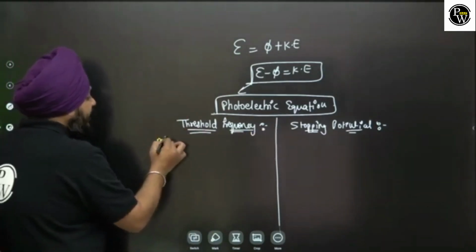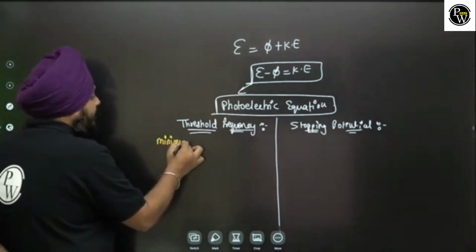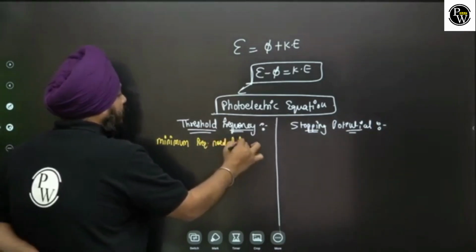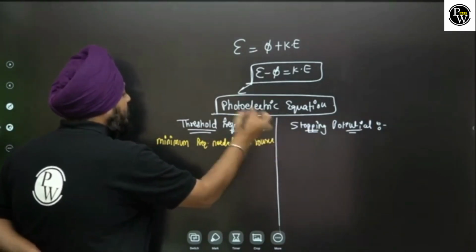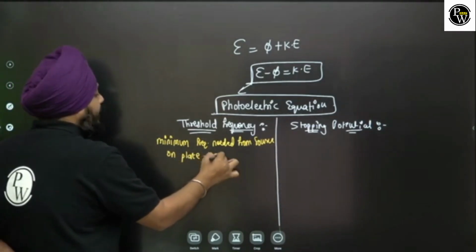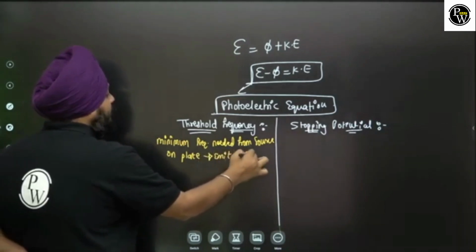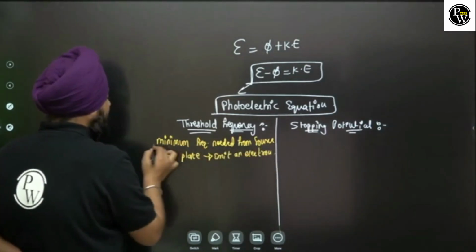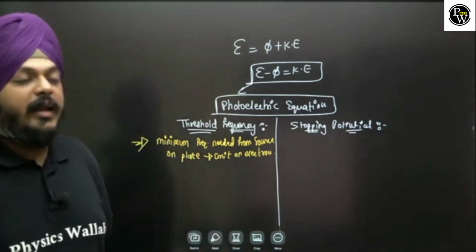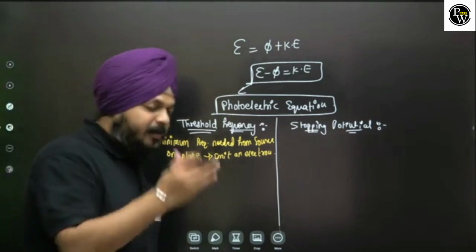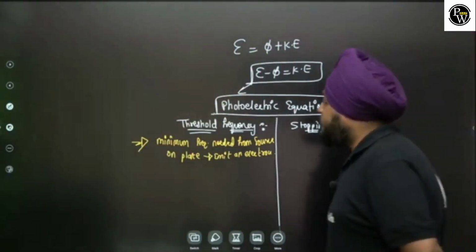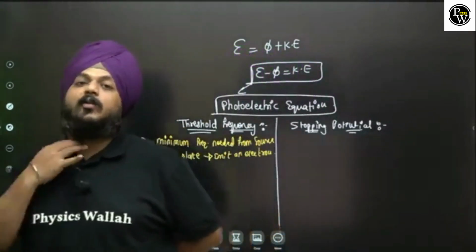It is the minimum frequency needed from a source on the photosensitive plate to emit an electron.